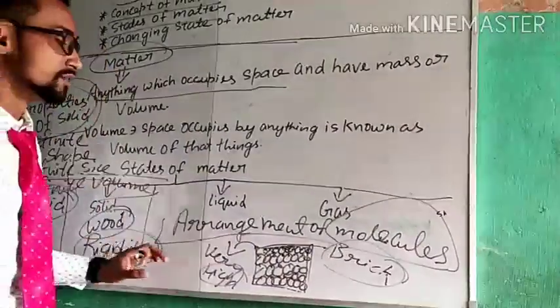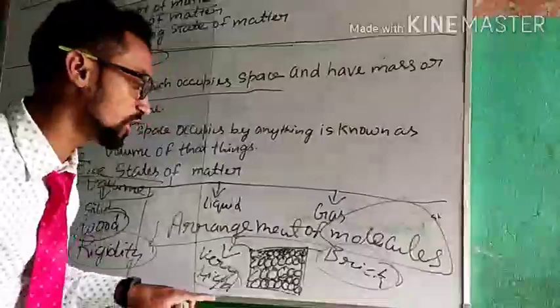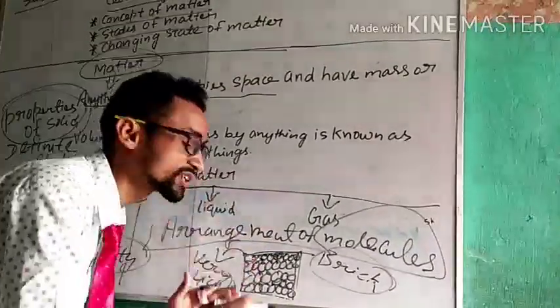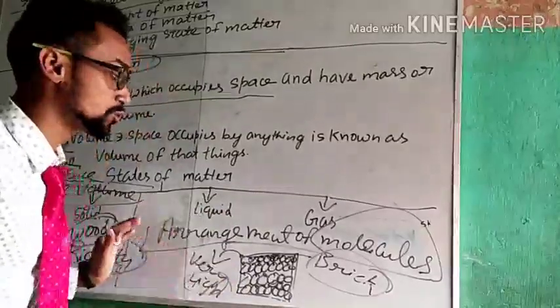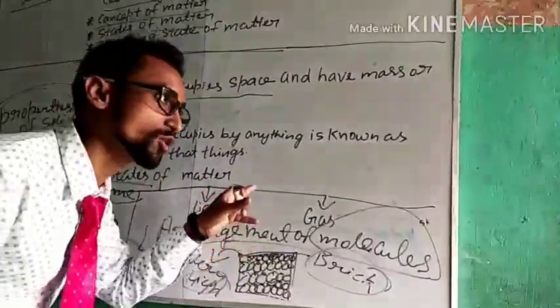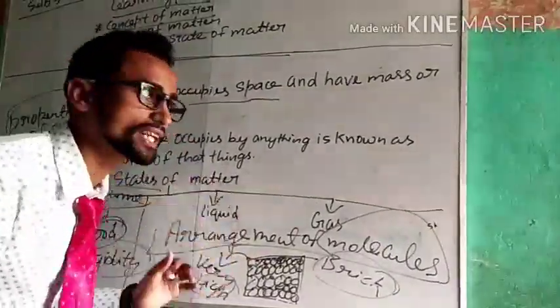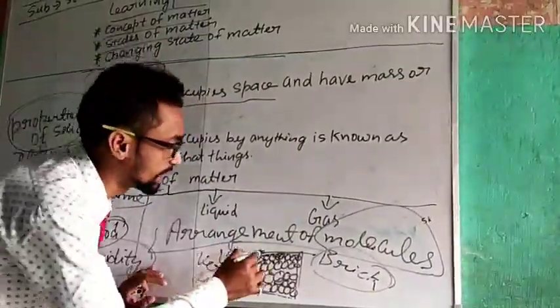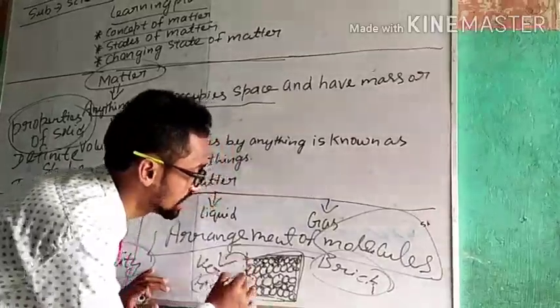So what is the arrangement of molecules in a solid? In a solid, generally molecules are compact. Two questions arise here. Why can solids not flow? Why are solids compact in nature? Why are solids incompressible in nature?